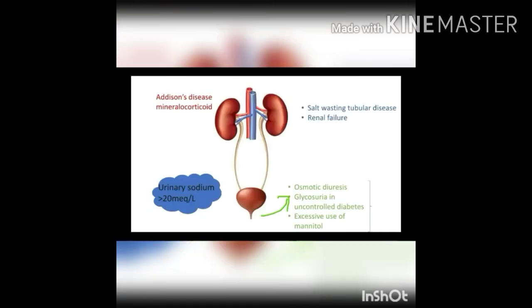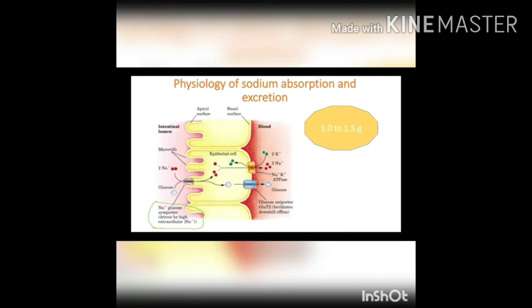To treat hypovolemia, we have to replace the lost volume either by increased oral intake or IVF administration. The fluid for IVF administration is normal saline or Ringer lactate. Let's look into the basics of sodium absorption and excretion. Majority of sodium is in the extracellular fluid, and in a day we consume an average of 1 to 1.5 gram of salt. This salt, which reaches the intestinal lumen, enters the enterocyte through two important transport mechanisms: sodium glucose symporter and sodium hydrogen ion exchange.